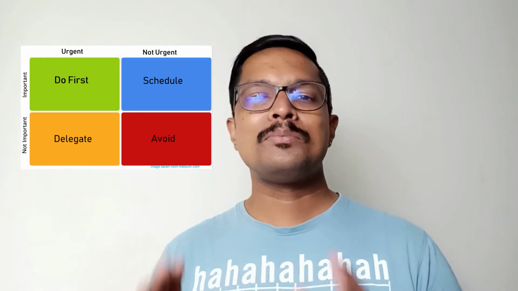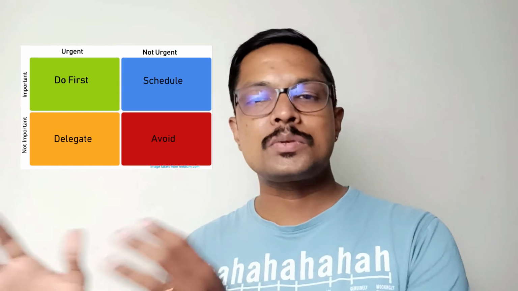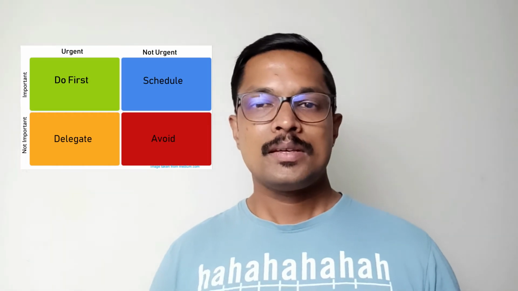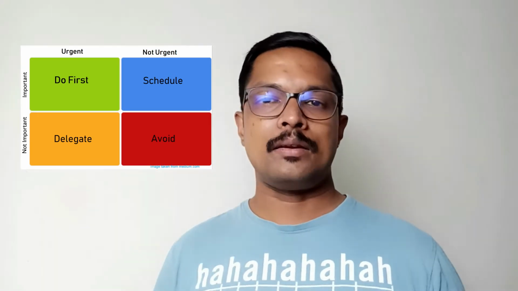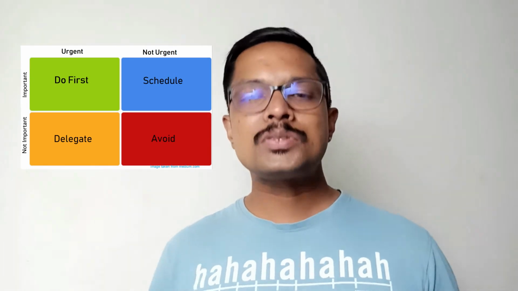Now the second quadrant. This is the most important quadrant. This quadrant has a list of tasks that are very important to you. It might not be urgent now, but if you don't handle these tasks, it will become very urgent and move to the first quadrant very soon. These are the tasks that define you. These are the tasks which take you to the next level. So spend most of your time dealing with these tasks.